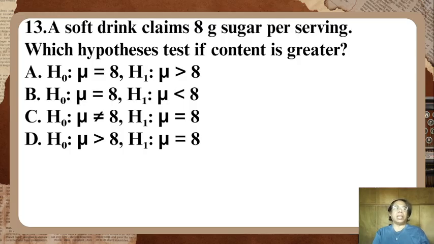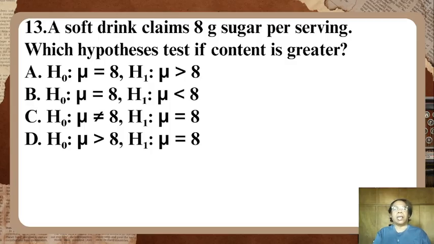Number 13. A soft drink claims 8 grams of sugar per serving. Which hypothesis tests if content is greater? Letter A, H0: mu is equal to 8. H1: mu is greater than 8. And then letter B, H0: mu is equal to 8, and H1: mu is less than 8.